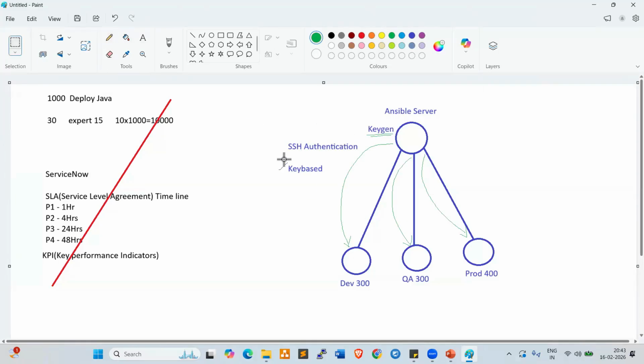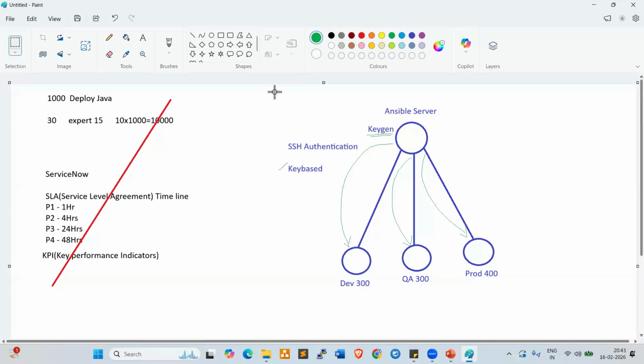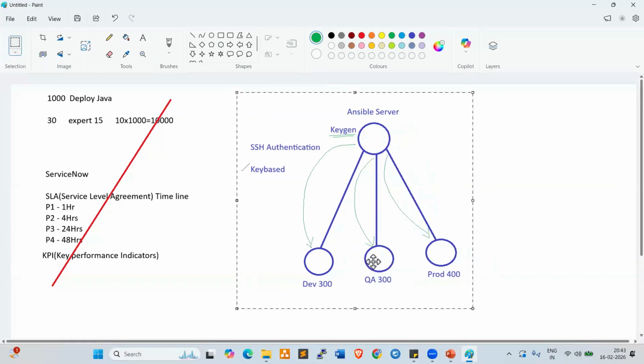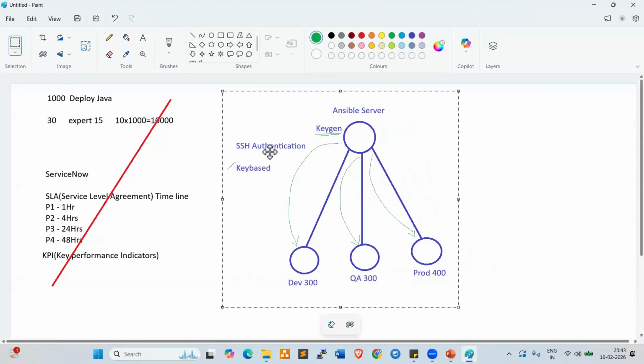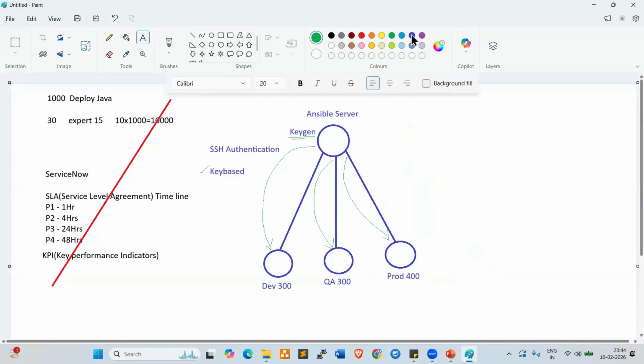Once authentication is established, the next step is we need to prepare inventory groups. What is inventory, anyone? It's a record of what we have. Yes, server records, server information, right?